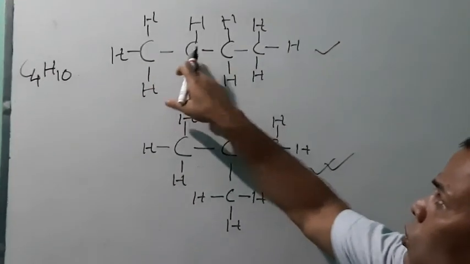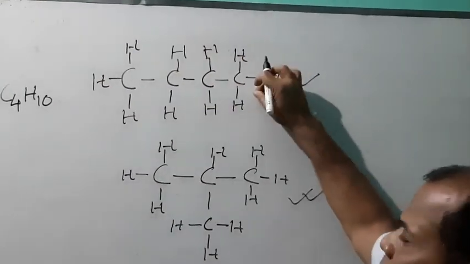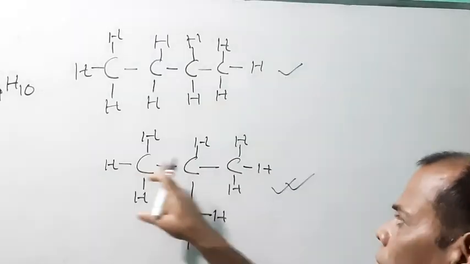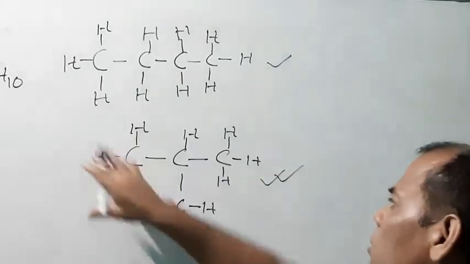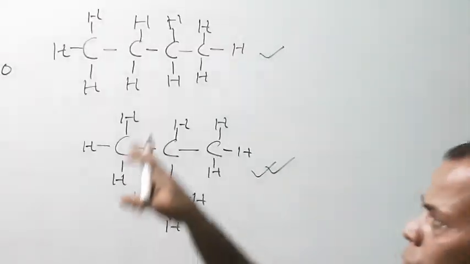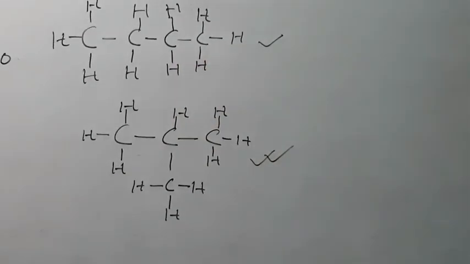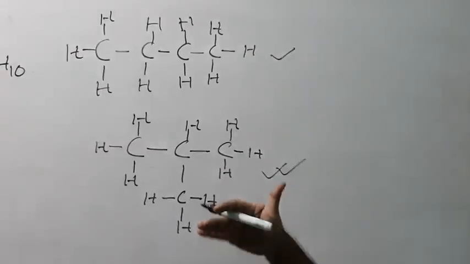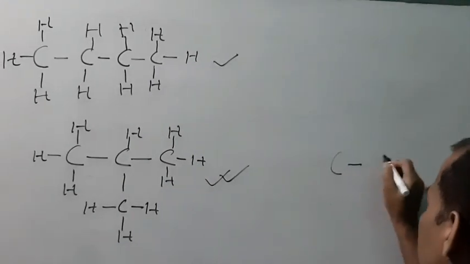Here you see 1, 2, 3, 4 carbons, and the hydrogens add up to 10. Here also you see 1, 2, 3, 4 carbons, and hydrogens 6 plus 3, 10. So C4H10 can be expressed in two different structures, though it was not possible in the case of